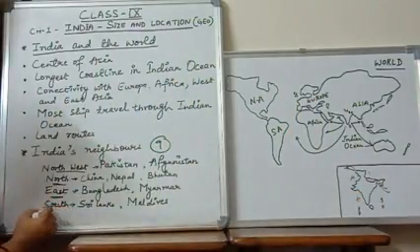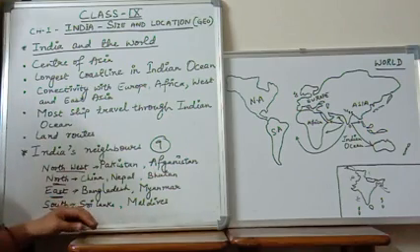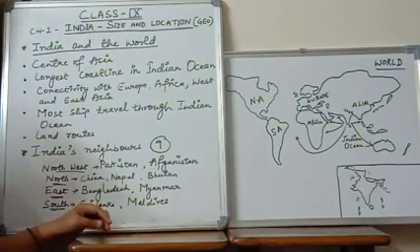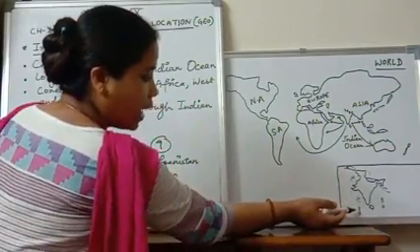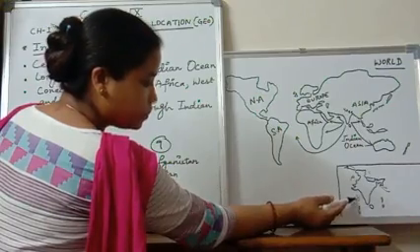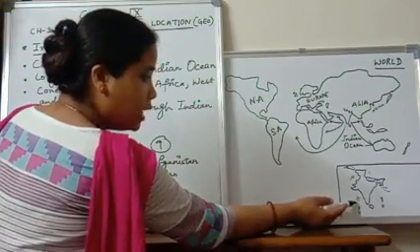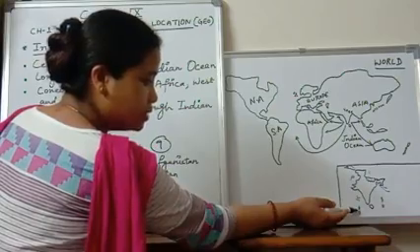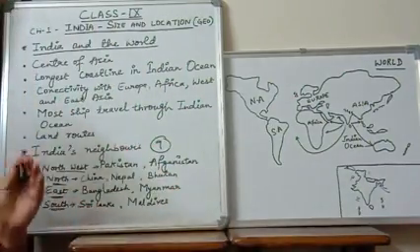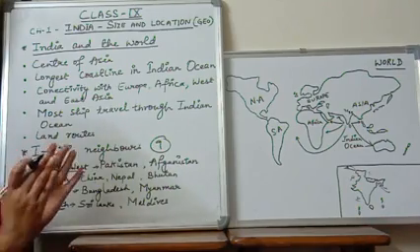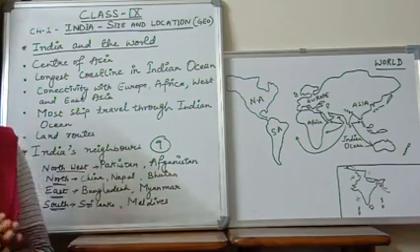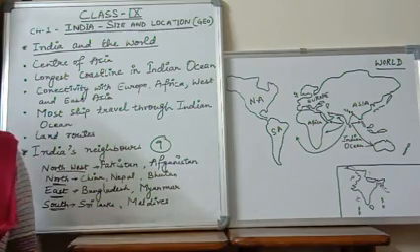Okay. Now next, if we talk about the south, in the south our neighboring countries are Sri Lanka and Maldives. Here we have Sri Lanka, and to the south of the Lakshadweep Islands we have Maldives. Okay, so we have a total of 9 neighboring countries. So this is the whole chapter.